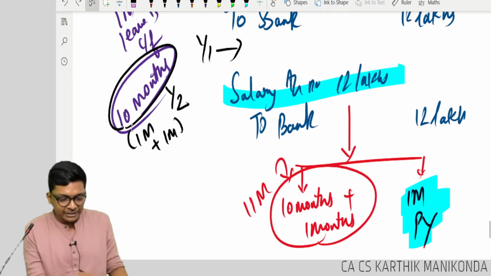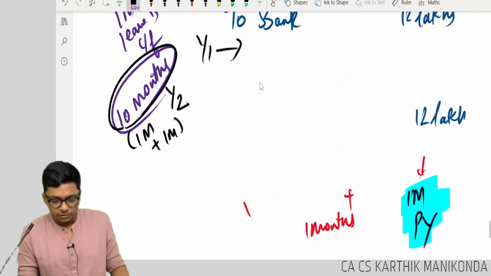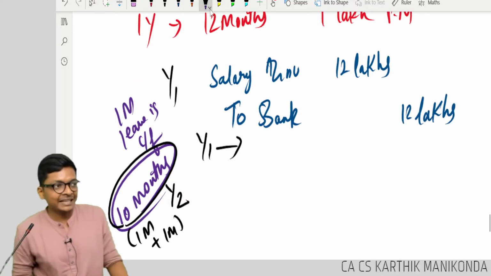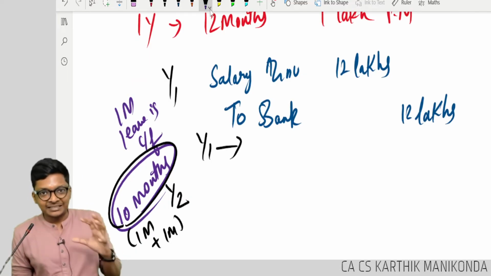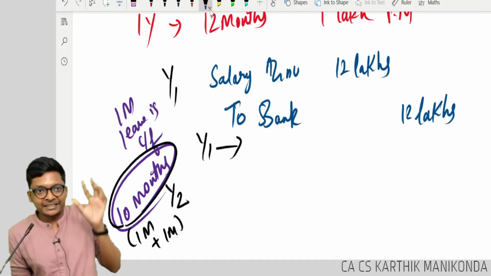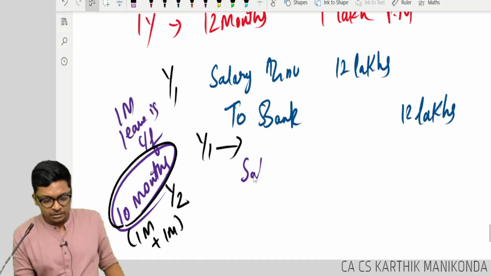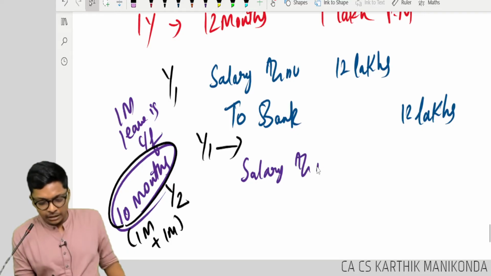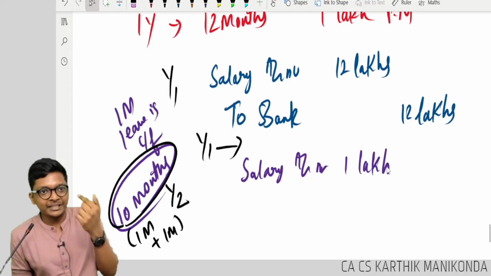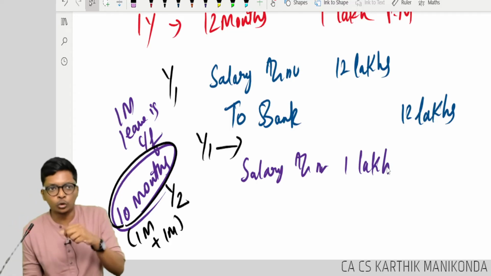Follow. So I am going to delete this part. Okay. So year 1, what I will do, apart from salary entry, I have to pass an accrual entry for the leave which is carried forward to next year. So I will pass salary account debit. How much? 1 lakh. But am I paying him? No, he's carry forwarding that benefit too.